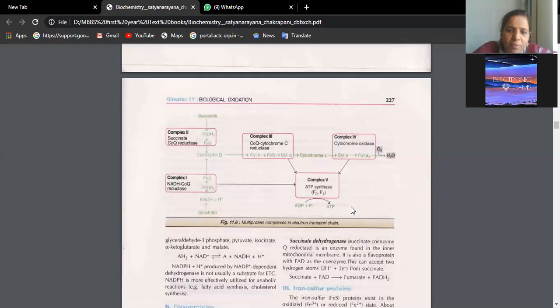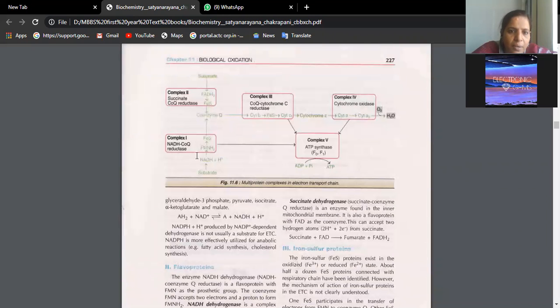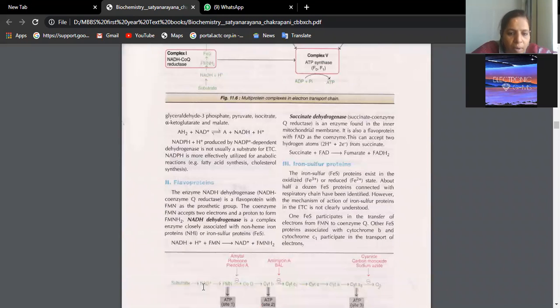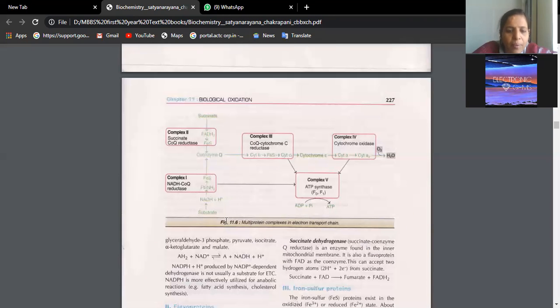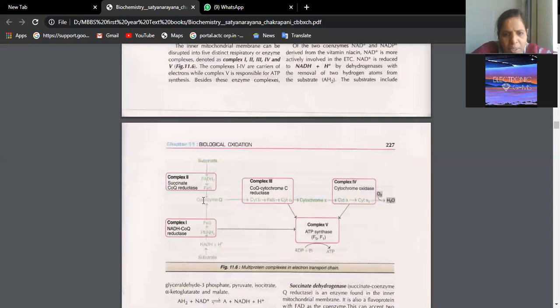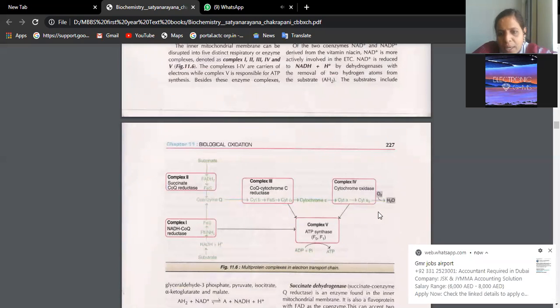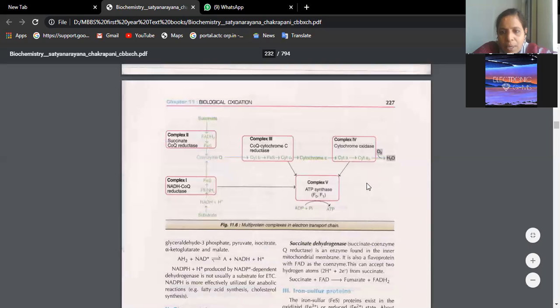Again, the same thing will be written in a different form here. See, substrate is this one. Then you have NAD, FMN. I'm showing you the same thing, NAD, FMN. Then coenzyme Q, cytochrome B, C1. Same thing you write like this in a serial line. Coenzyme Q, cytochrome B, FeS, cytochrome C, C1, A and A2. Like that, you are writing in a straight line. Okay, cytochrome A, cytochrome A3.